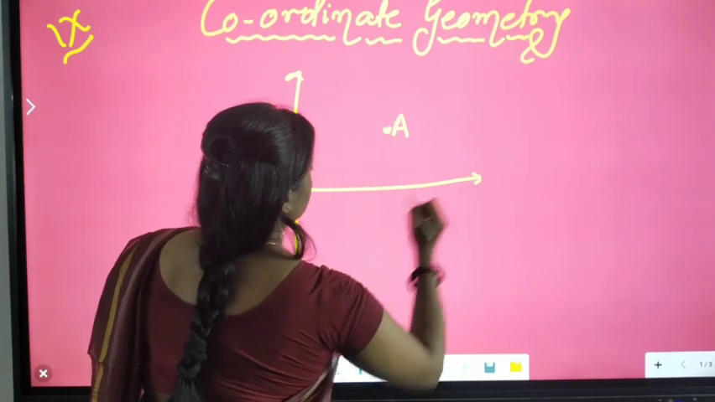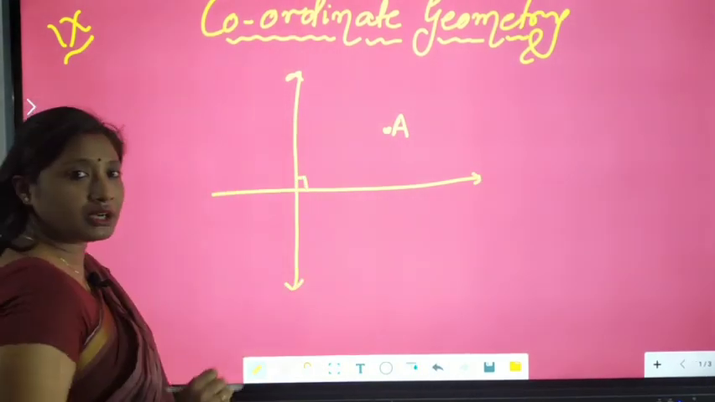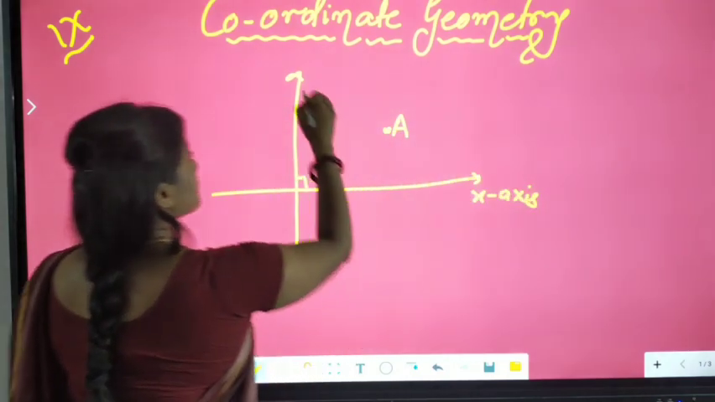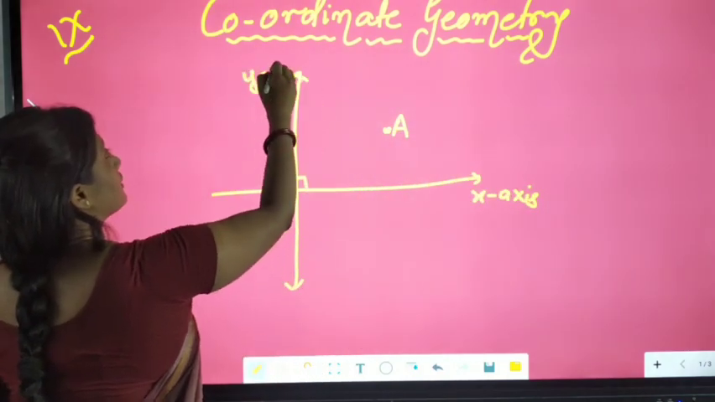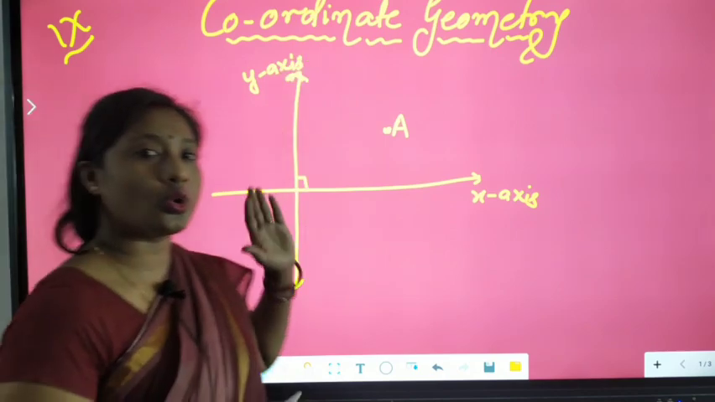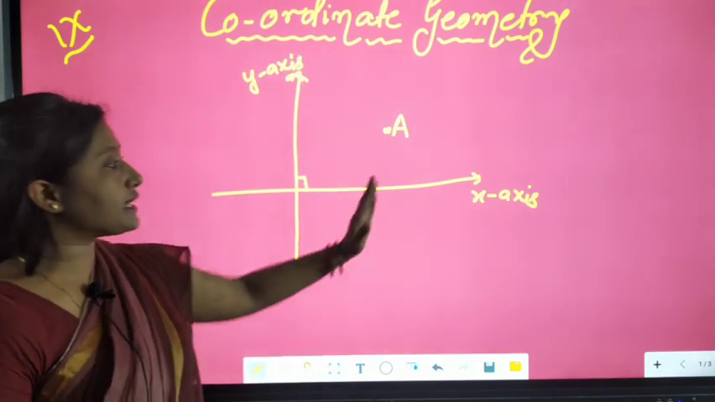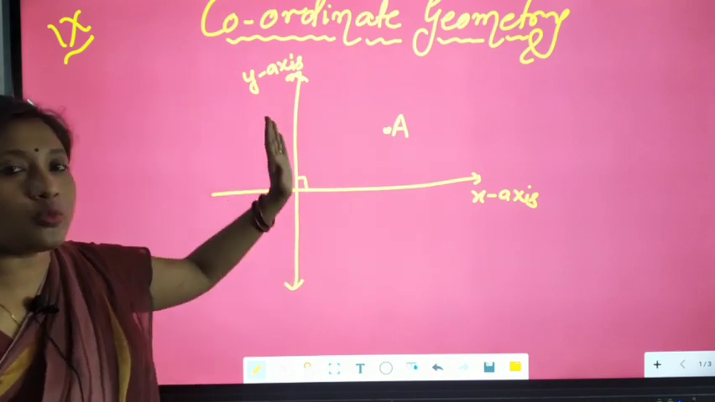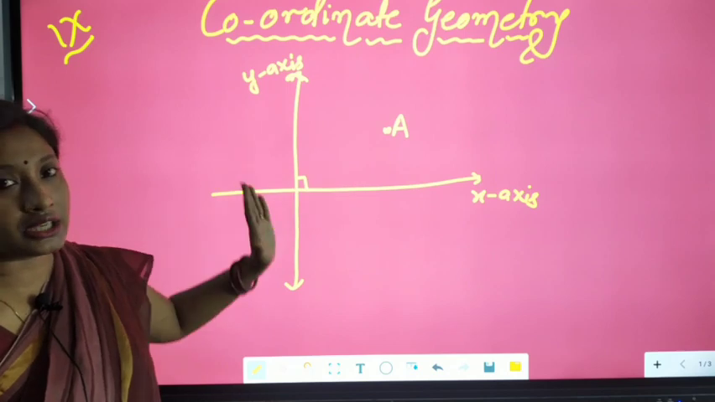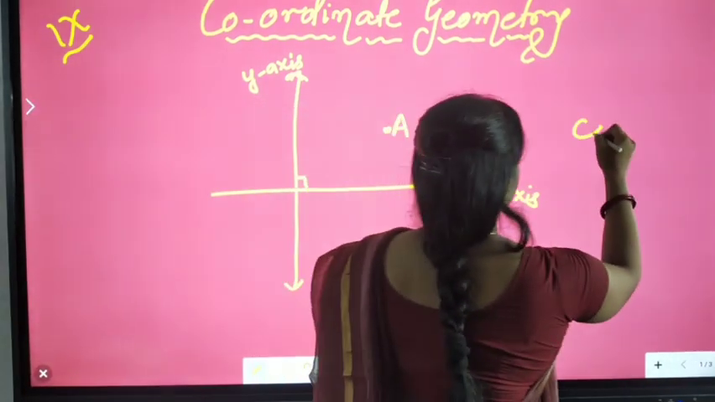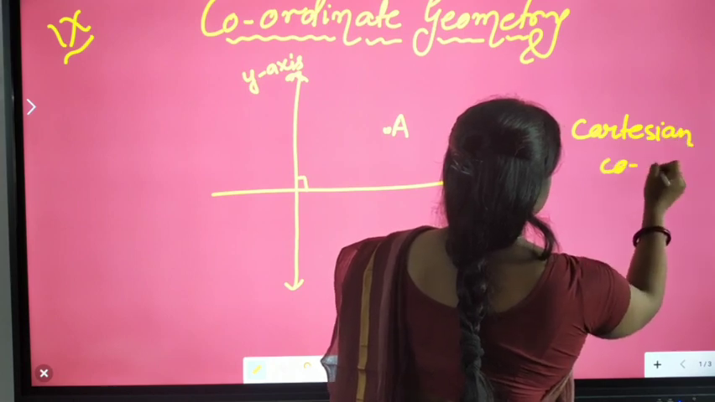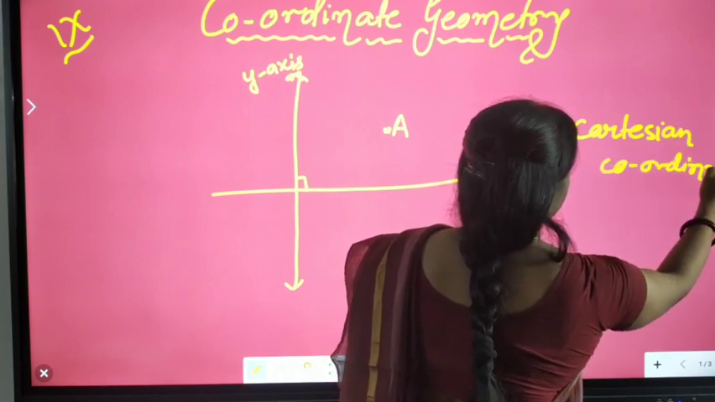We will draw two perpendicular lines. This line we will call the x-axis, and this line we will call the y-axis. These two lines are called coordinate axes, that is, the x-axis and y-axis. These two lines are also called Cartesian coordinate axes.